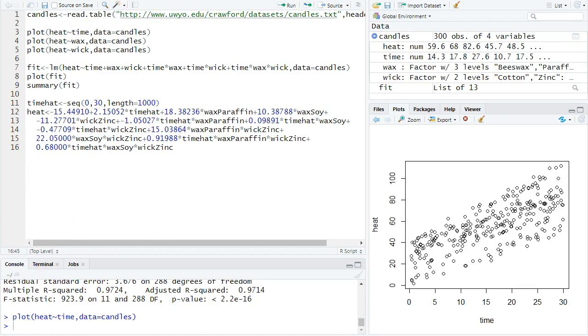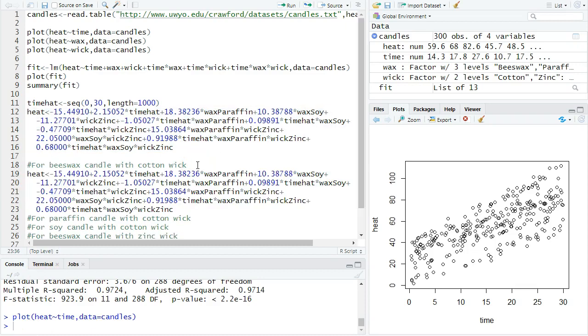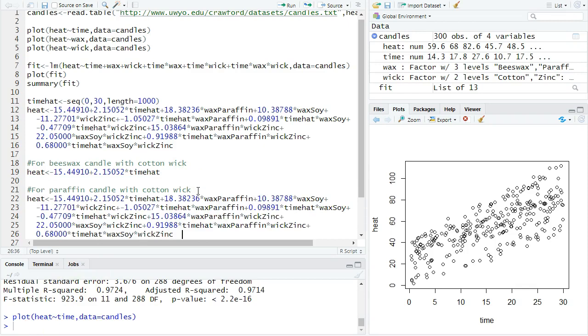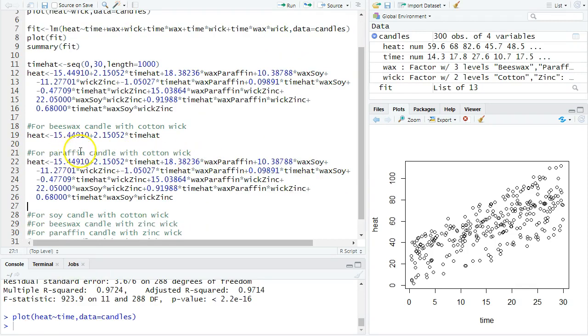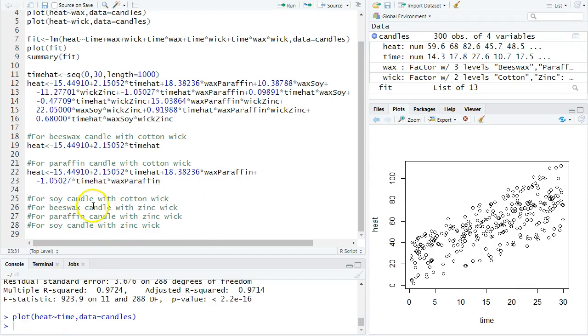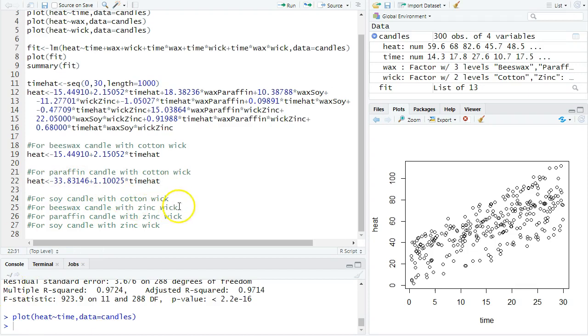Let's split it into all the different equations based off the combination of candle and cotton. If I'm talking about beeswax and cotton, then I don't need paraffin, I don't need soy, zinc, paraffin, soy. Oh look, that was easy because it was the baseline. Let's try this one. Because it's paraffin and cotton, we're going to have only stuff that has cotton or paraffin. Cotton was our baseline, so it's only the paraffin stuff that's left over. This is telling us that we were with the paraffin category, so we simplify it like this. Now we can simplify these numbers for the paraffin candle.